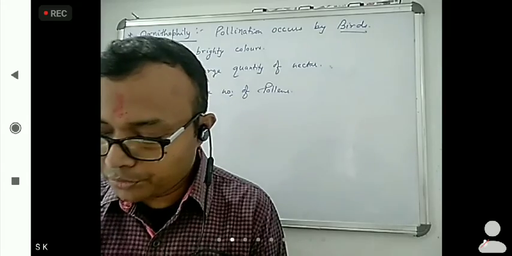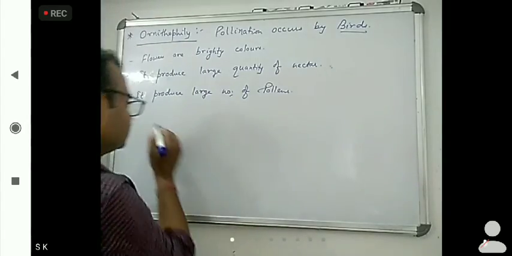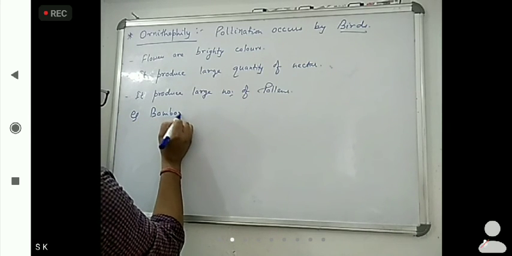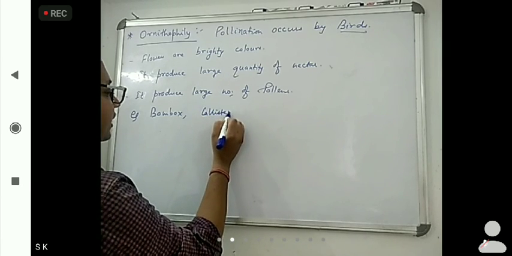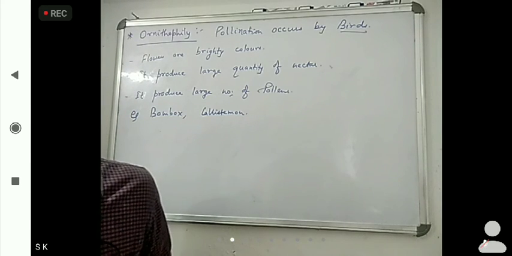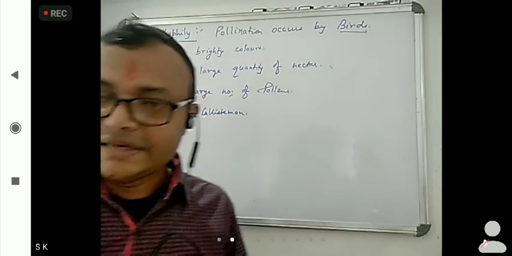Now, ornithophily occurs mostly in Bombax. Another one, Callistemon. Okay, so for example, Bombax, Callistemon. Okay, so these are some examples. Bombax is there, Callistemon is there, Strelitzia.